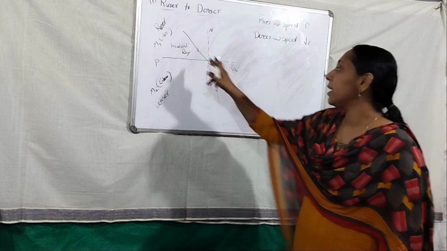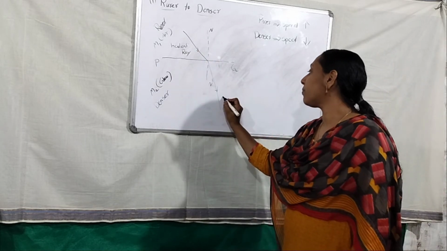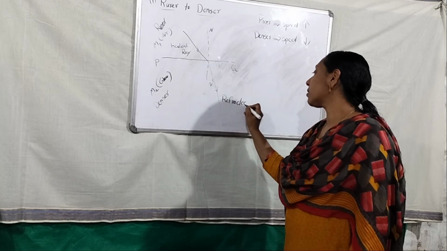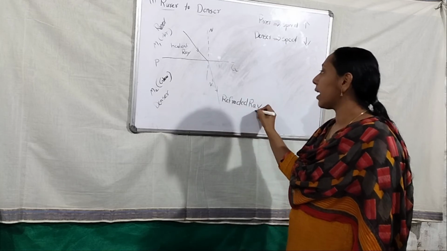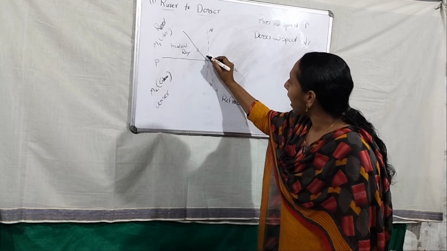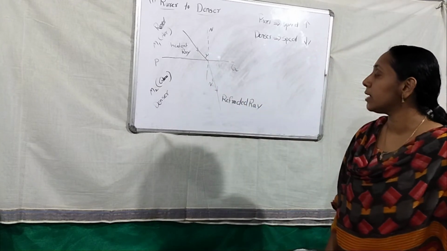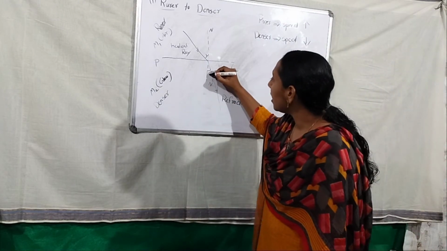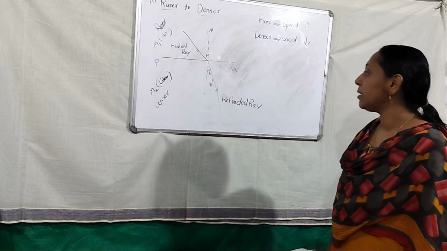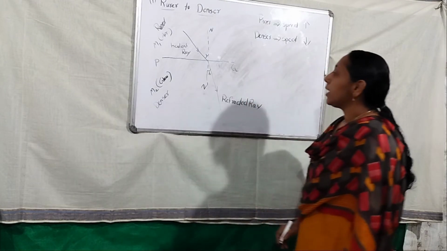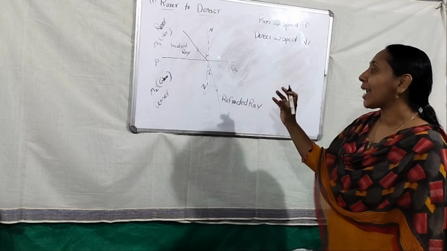So this is my incident ray. This is my refracted ray. After the refraction, the ray is called the refracted ray. And this is my incident angle, the angle between the normal line and the incident ray. And this is my refracted angle, the angle between the normal line and the refracted ray. In this case, which angle is higher?